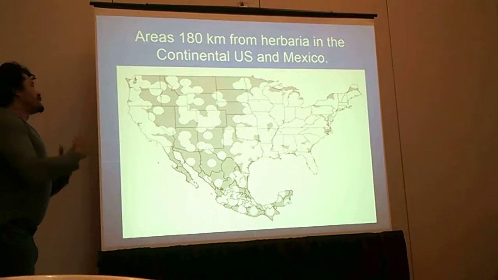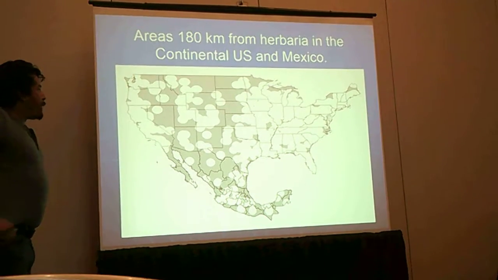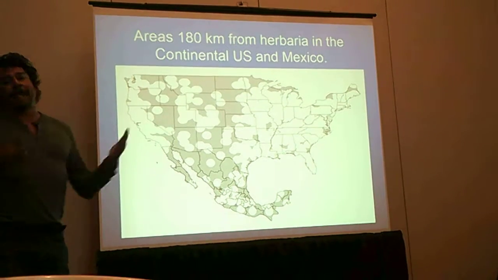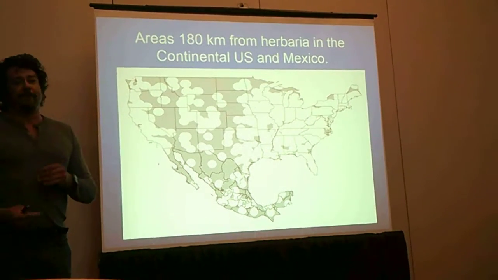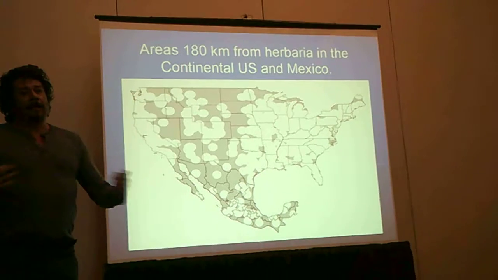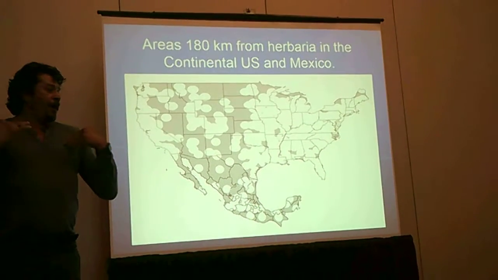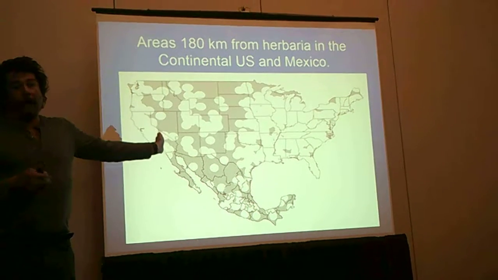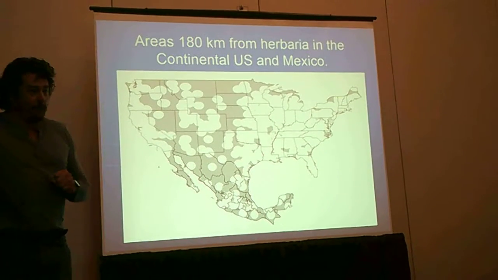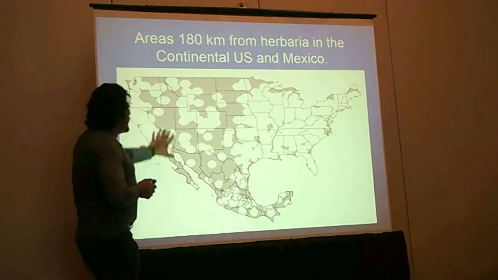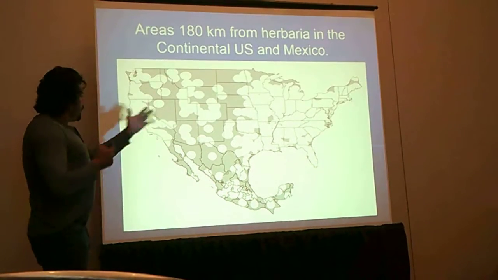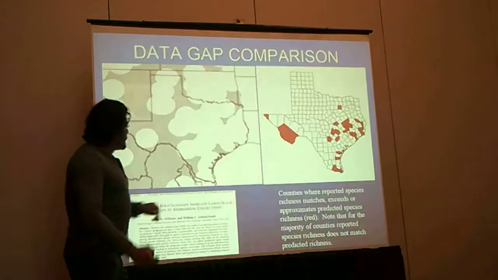So in a way, maybe this could be of help to people writing grants, because it's not enough to say, hey, I want money to go live in Puerto Vallarta. Maybe now we can establish some sort of metric for why it's important to get funding from particular sources, for why you need hotels or rental cars or whatever it is, so you can travel further from your herbarium to help fill all these gaps.